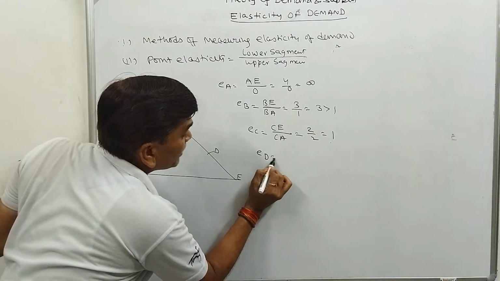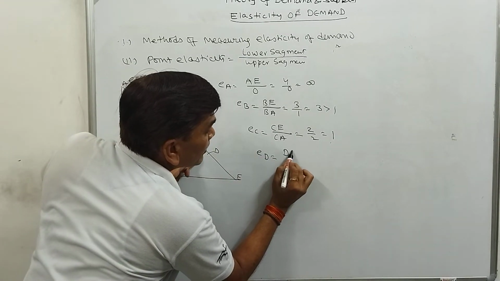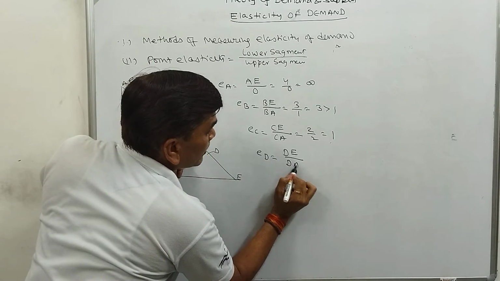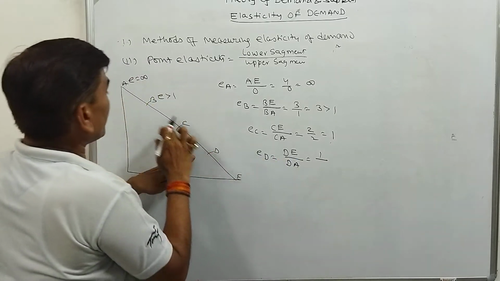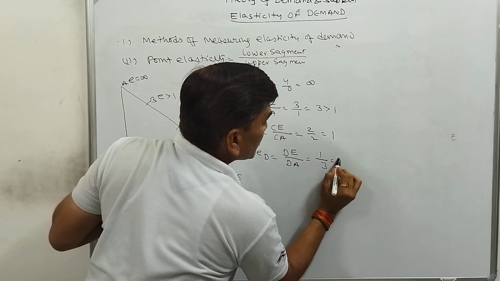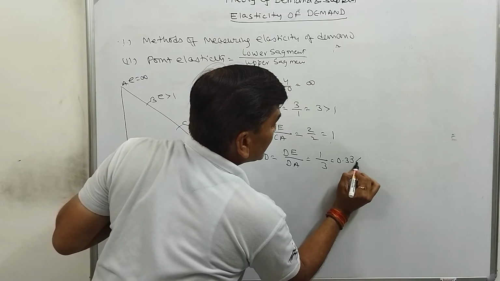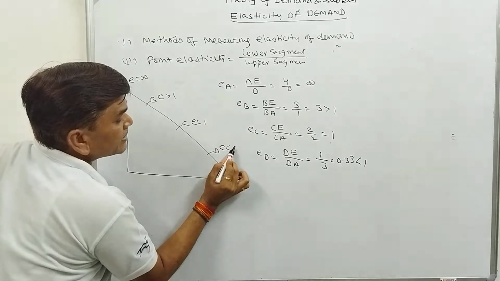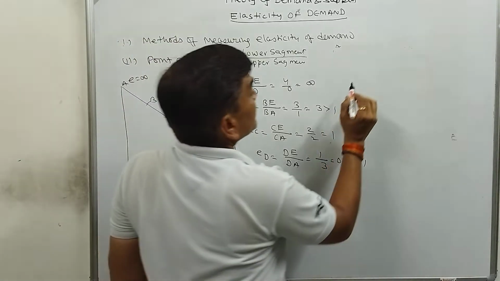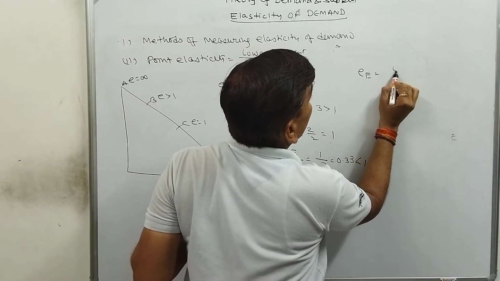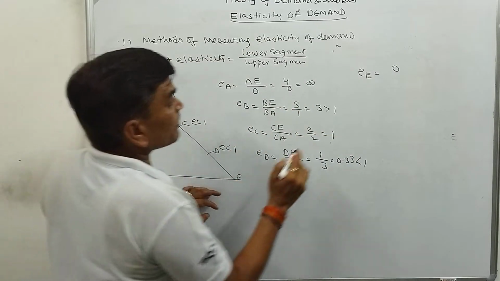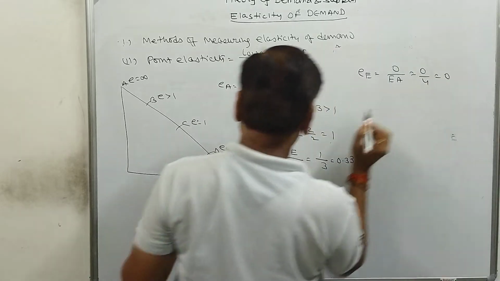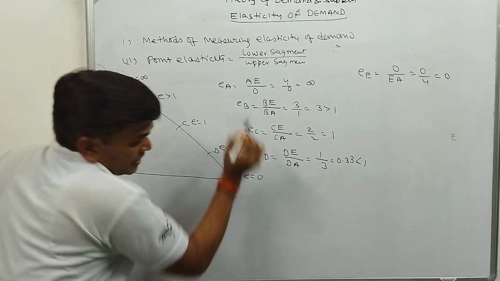Elasticity on D point, lower segment DE, upper segment DA. So 1 divided by 1, 2 and 3, that is 0.33, less than 1. Here E is equal to 1, here less than 1. Elasticity on E point, nothing in lower segment, upper segment EA. So 0 upon 4, that is 0. So the elasticity of this is 0.